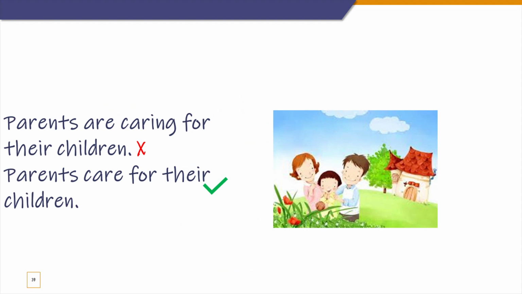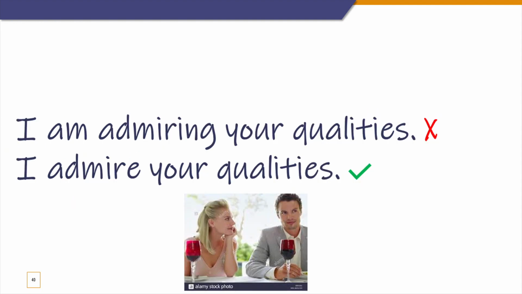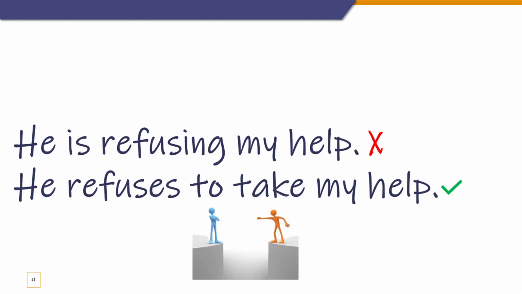Next one. Care is also a stative verb and can't be used in the continuous form. Okay, it's incorrect to say parents are caring for their children. You only say parents care for their children. Next one. I admire your qualities is correct. Admire is to like someone and to appreciate. Okay, so you can't use it in continuous tense. You can't say I am admiring your qualities. You only say I admire your qualities.